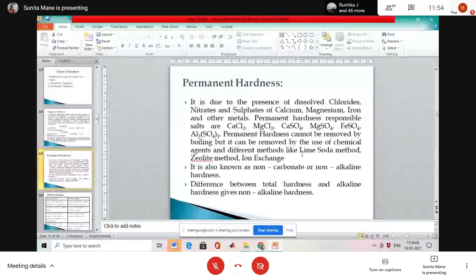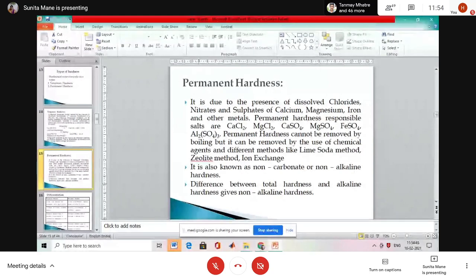It is also known as non-carbonate or non-alkaline hardness. Listen, students, what is it in the temporary? It is called temporary, or carbonate, or alkaline. Is it clear? The permanent hardness is known as non-carbonate, non-alkaline hardness. The difference between the total hardness and alkaline hardness gives the non-alkaline hardness. You may not have understood this last part. I will explain at the time of the problem.